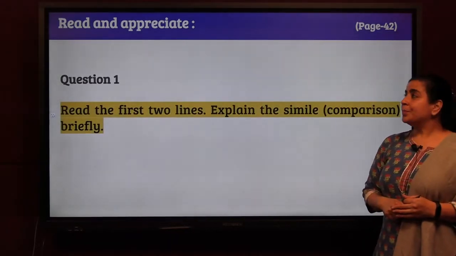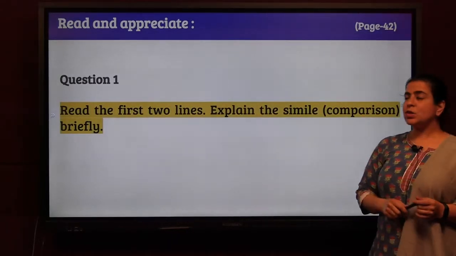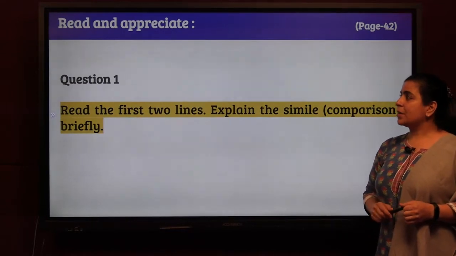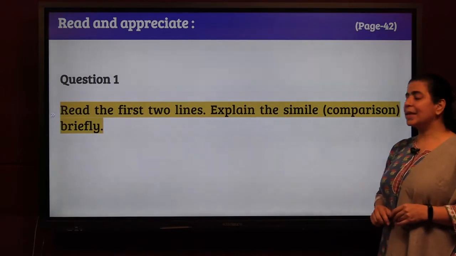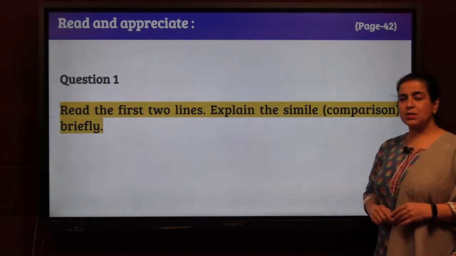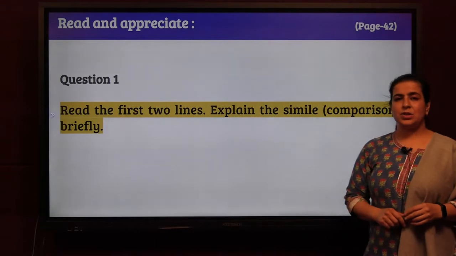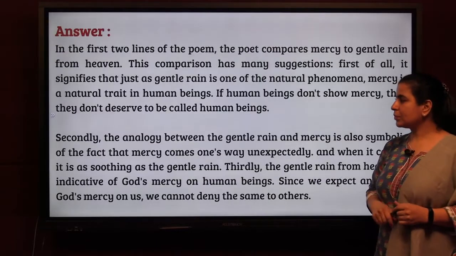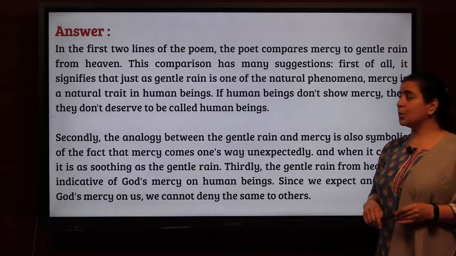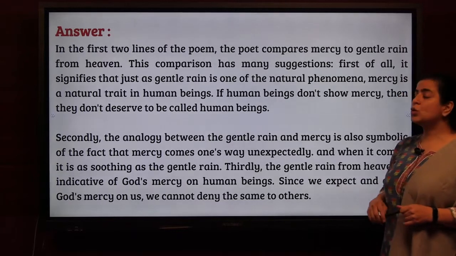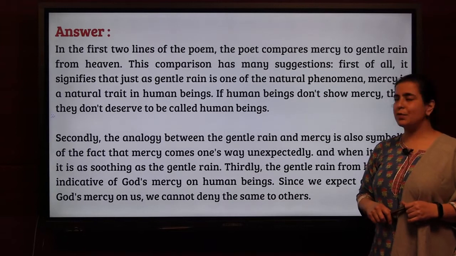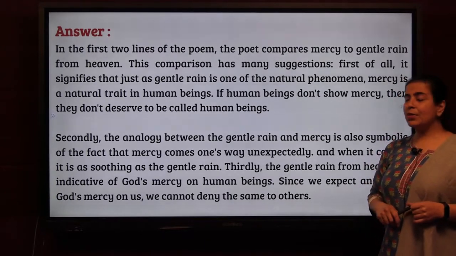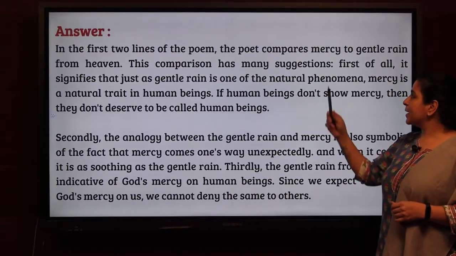Now read and appreciate. This is also on page 42. This is question number 1 for the read and appreciate. Read the first 2 lines of the poem. Explain the simile. We talked about simile right now, which is comparison briefly. In the first 2 lines of the poem, the poet compares mercy to gentle rain. When you compare something to something, it is called a simile. Gentle rain from heaven. This comparison has many suggestions.